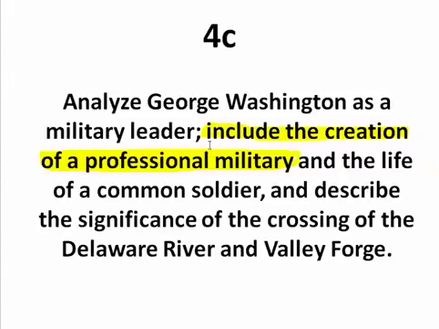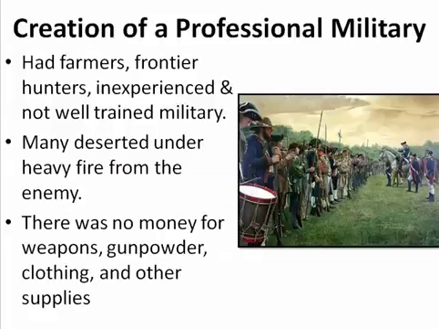Okay, all right. Let's look back here at analyzing George Washington as a military leader. Let's talk about the creation of a professional army, and this also goes into Valley Forge down here. Instead of feeling sorry for themselves, George Washington had his troops train and become more professional. They had to run, they had to exercise, they had to drill, because he didn't have a professional army or a professional military to begin with. He had a bunch of farmers and frontier hunters, an inexperienced and not well trained military.